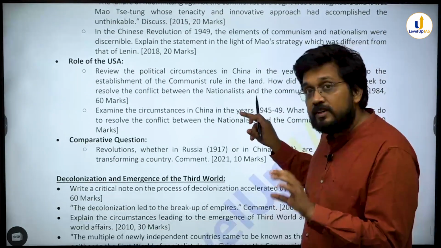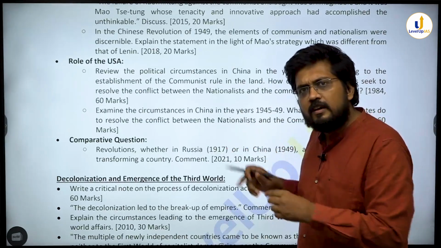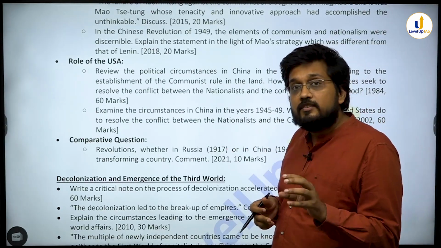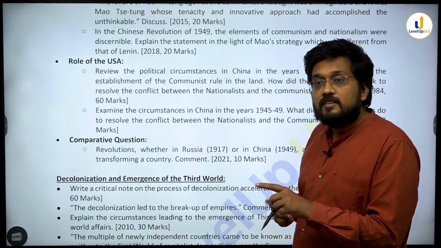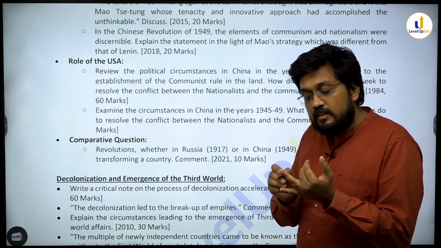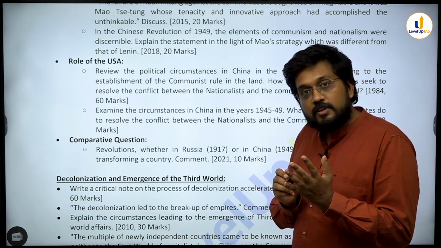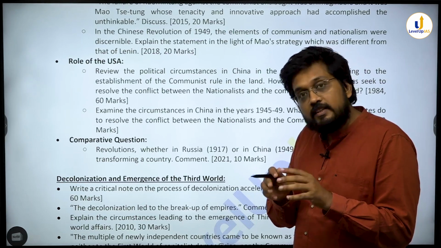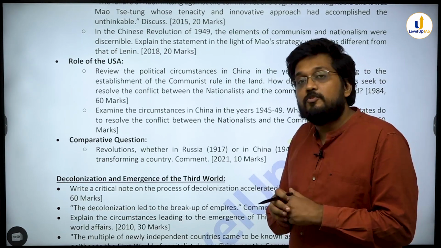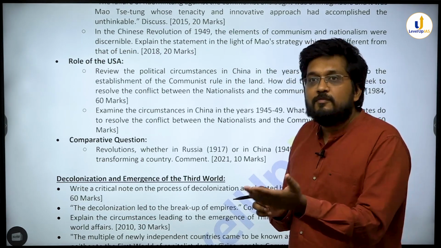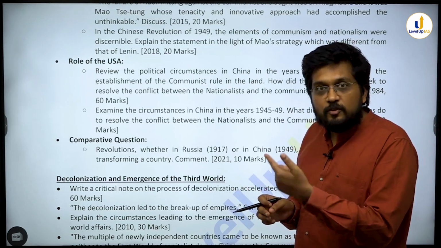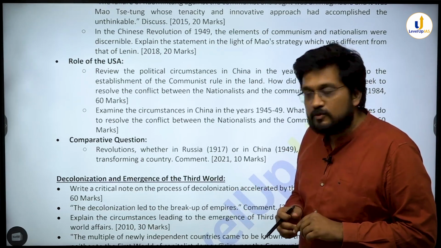Then what was his strategy? The same thing you will notice in the earlier section, the strategy of Lenin and Stalin. So you have Lenin, Stalin, Mao Zedong, Ho Chi Minh, Lincoln, Washington, asked as thinkers too, not only Bismarck, Cavour and Napoleon. You have to cover these people's ideologies also.